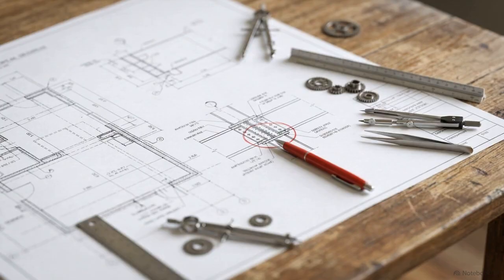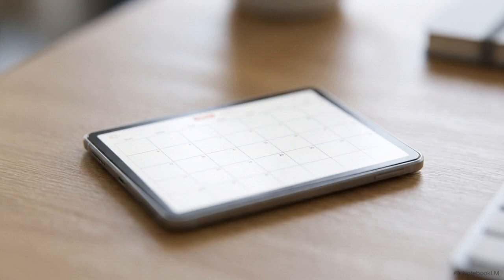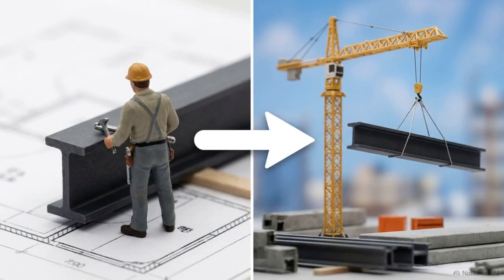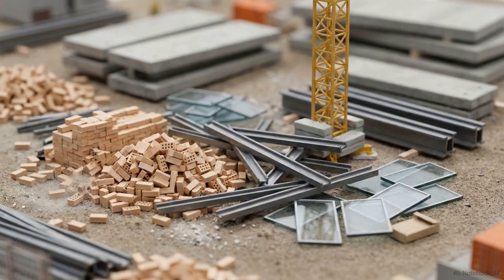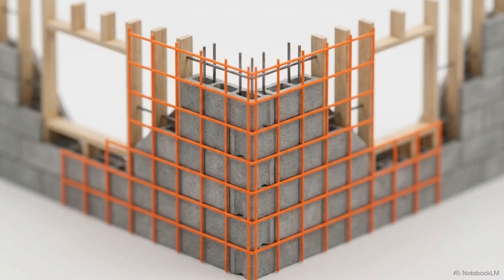However, this structure has a specific limitation. It establishes an exact inventory of what needs to be built, but it lacks the temporal data of when these actions should occur. Before a viable schedule can exist, project managers must establish logical sequences and operational rules between these isolated tasks. The work breakdown structure is merely a spatial inventory. To become an actionable construction schedule, it requires the application of a rigorous dependency logic.